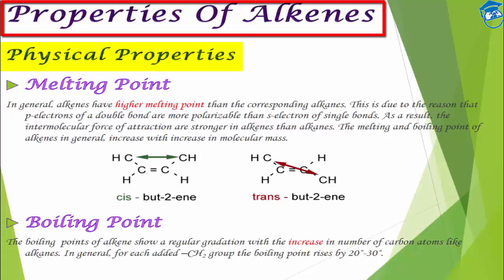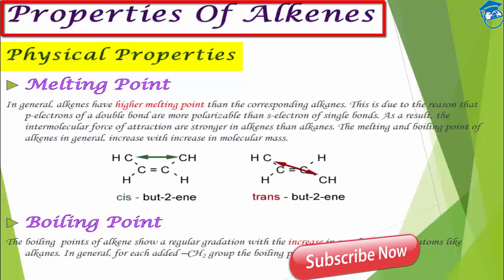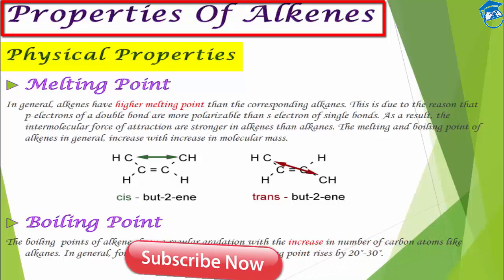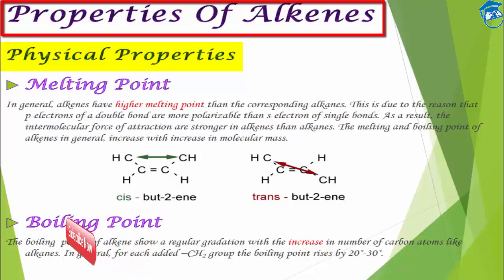First of all, the melting point. Generally, the alkenes will have higher melting point than the corresponding alkanes. If they have the same number of carbon atoms, then the alkene will have higher melting point. The reason for this is that in alkenes there is a double bond, and the p electrons are more polarizable as compared to the s electrons.